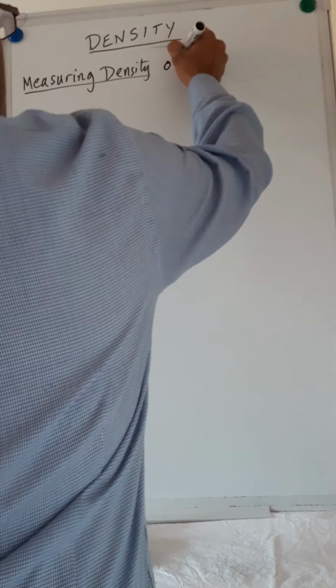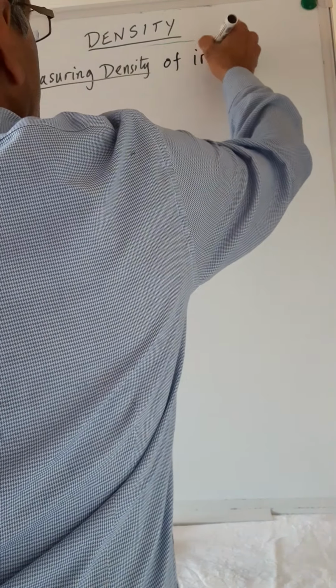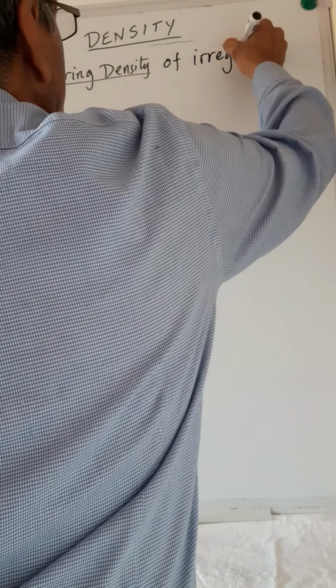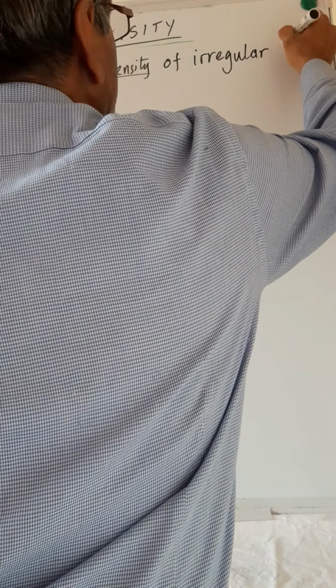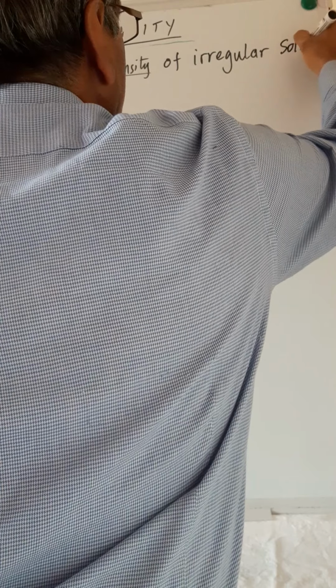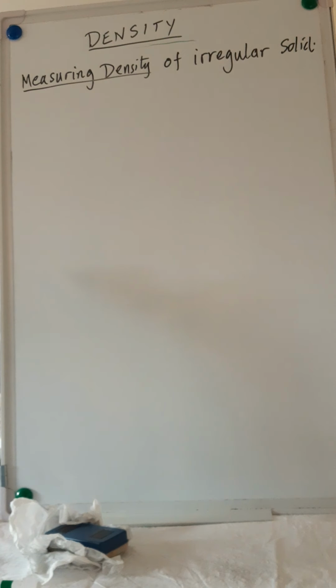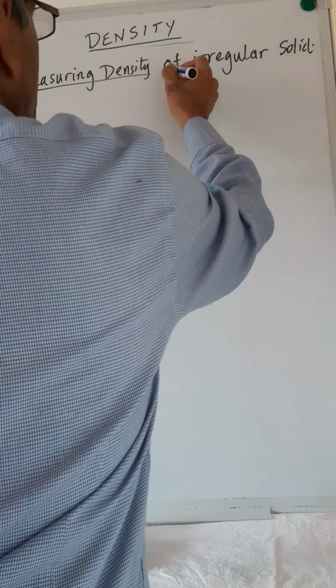If you want to find the density of an irregular solid, okay, finding the liquid is very, very easy. Measuring density of irregular solid. Like, for example, a piece of stone.